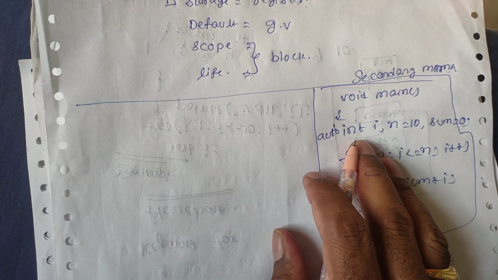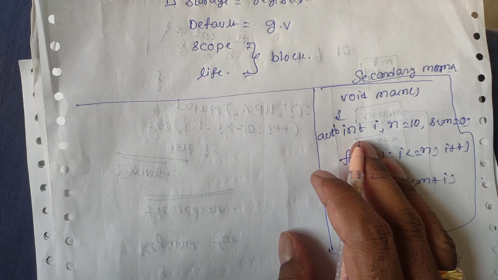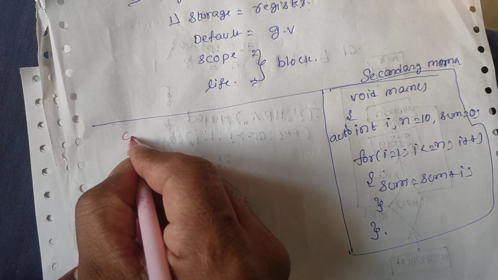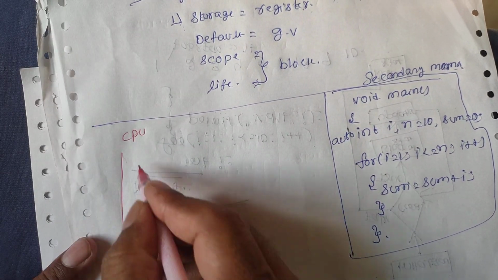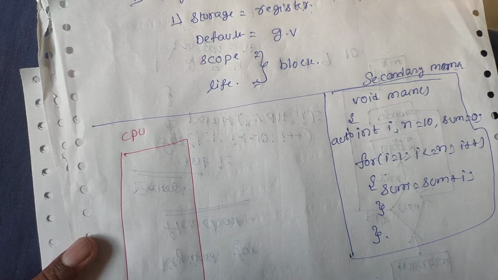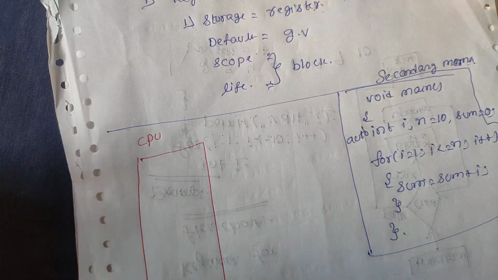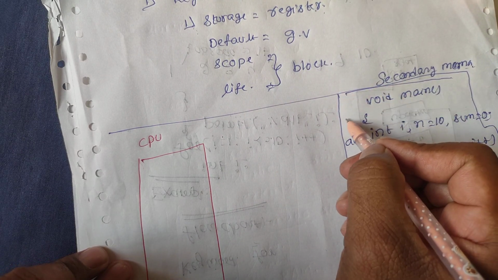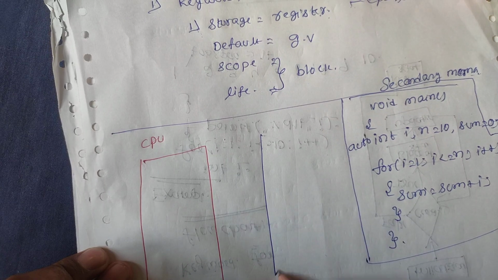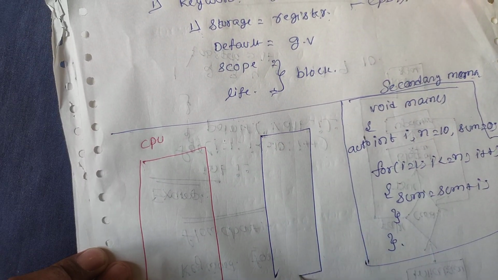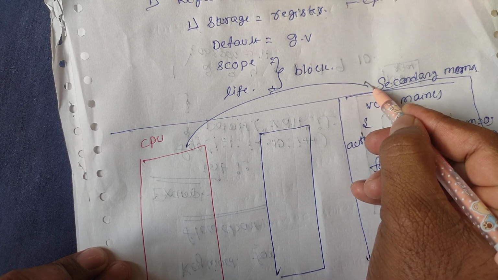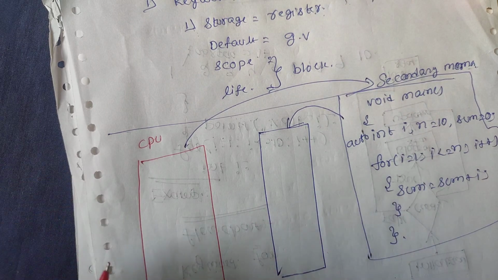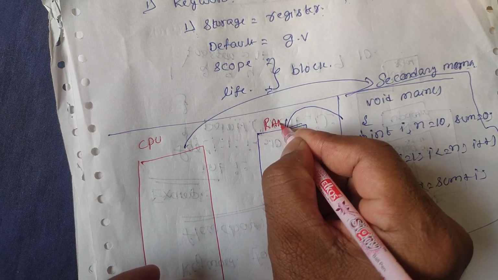At the time of execution, the CPU, that means the processor, fetches the information, and it will be stored in the RAM. The entire program will be stored in the RAM, that means random access memory.